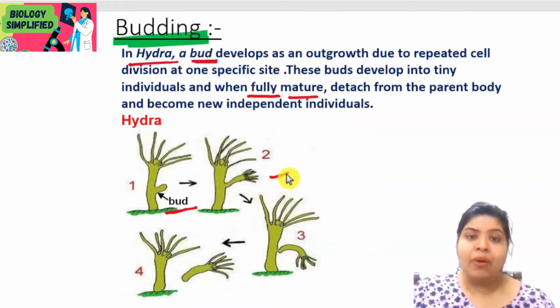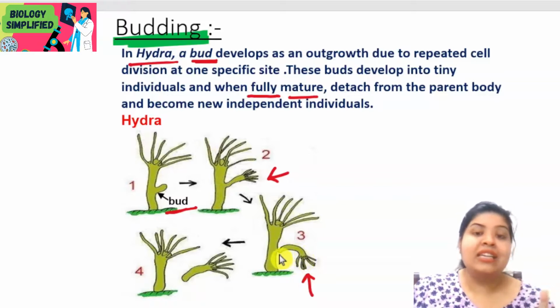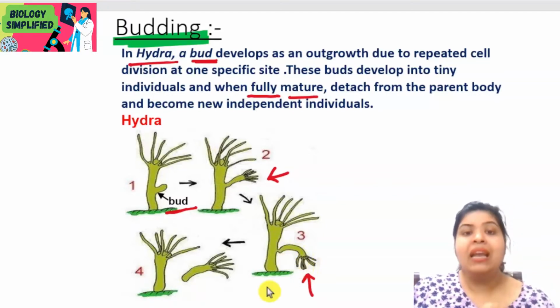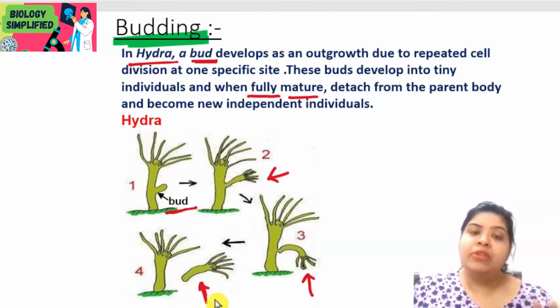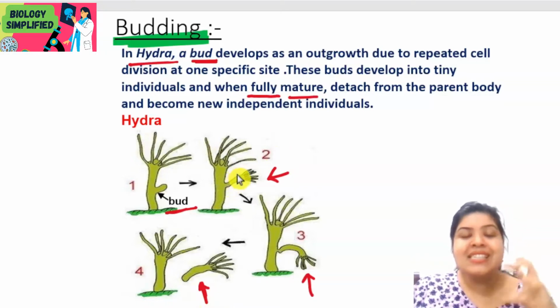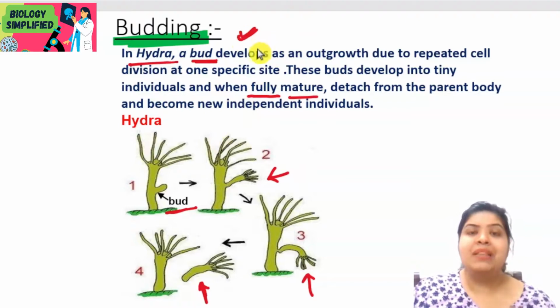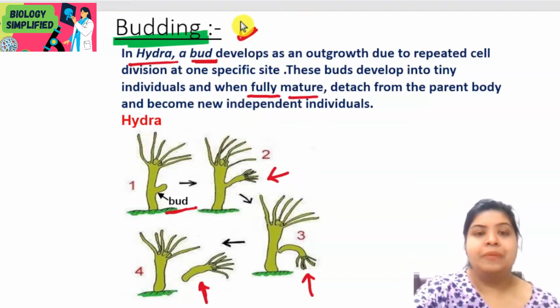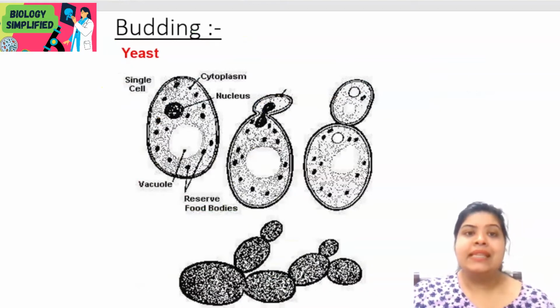See, here it has grown almost to maturation, and so it can further detach from the body. It is detaching, coming out from the parent body, and it has become a new individual. Now this is able to survive as an individual Hydra. So this is a method of reproduction which is common in Hydra, and it is called budding. Next example of budding is yeast.